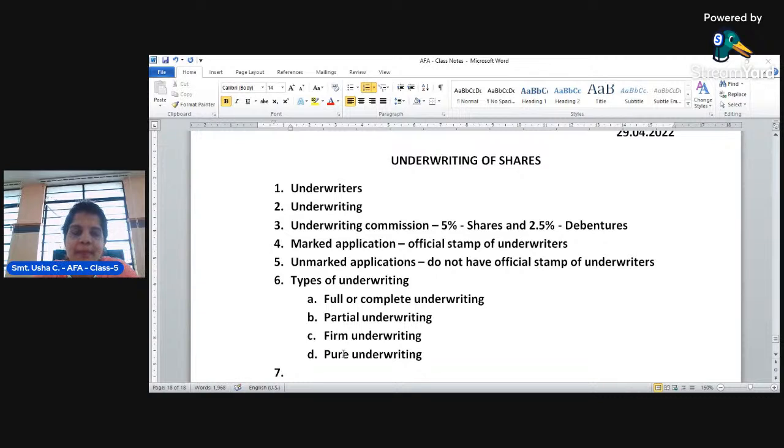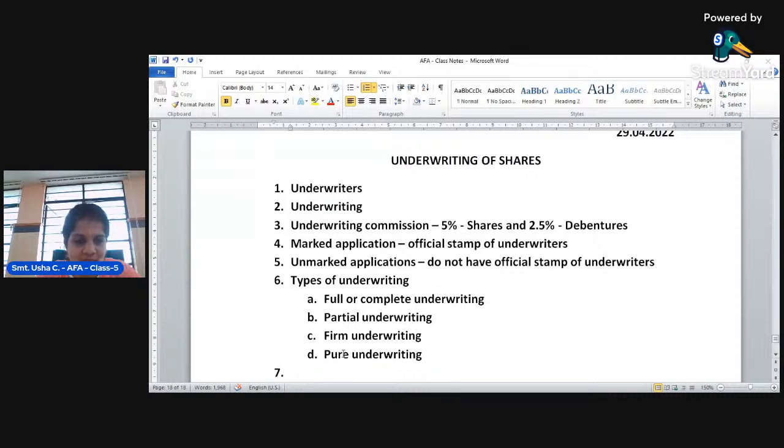In such a case, what happens at the time of calculation of liability of the underwriters? Out of the 20,000 shares issued by the company, only 9,000 shares are subscribed by the underwriter, called partial underwriting. Only 9,000 shares are subscribed by the underwriter, and the remaining 11,000 shares are not subscribed by the underwriter, whereas they are directly subscribed by the public.